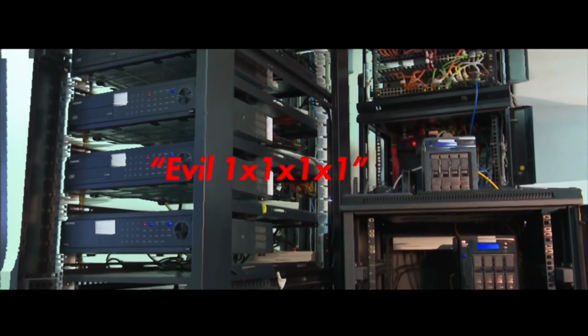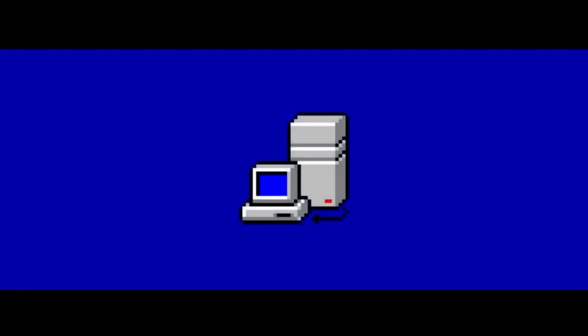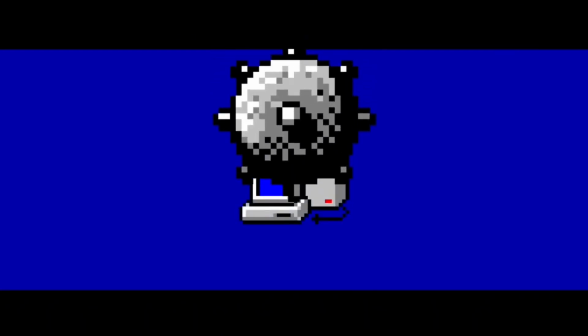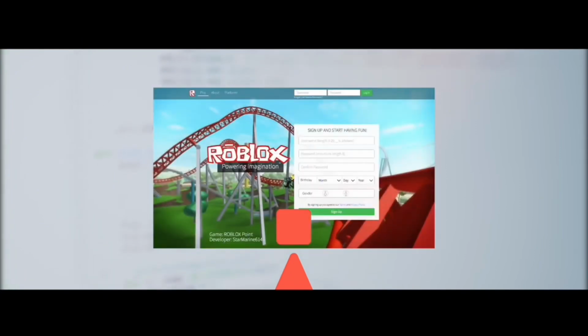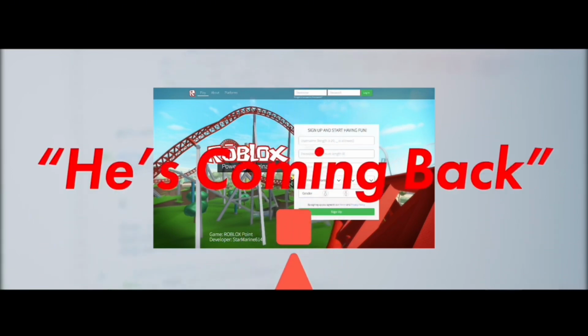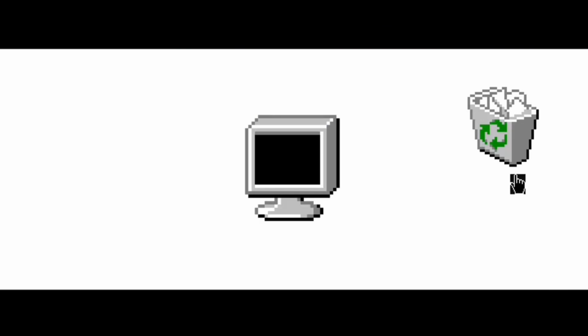evil 1x1. An exploit was recently discovered that allowed control scripts to be inserted into online spaces. A former administrator then found that in certain games, there would be heads falling from the sky, saying things such as, "He's coming back," and 1x1 is coming for you. The legend of this account is primarily due to insert scripts being used to mess with players.